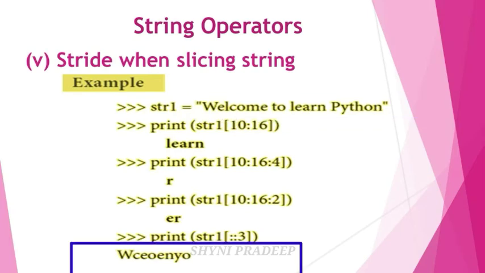You have to remember one thing: you have to assign index values to blank spaces also. These are the positive index values. But you can also use a negative value as the stride. Stride means the third argument. If you specify a negative value, it prints in reverse order.